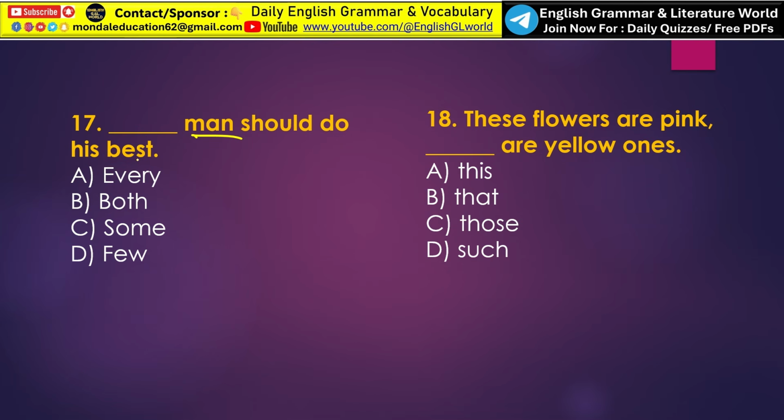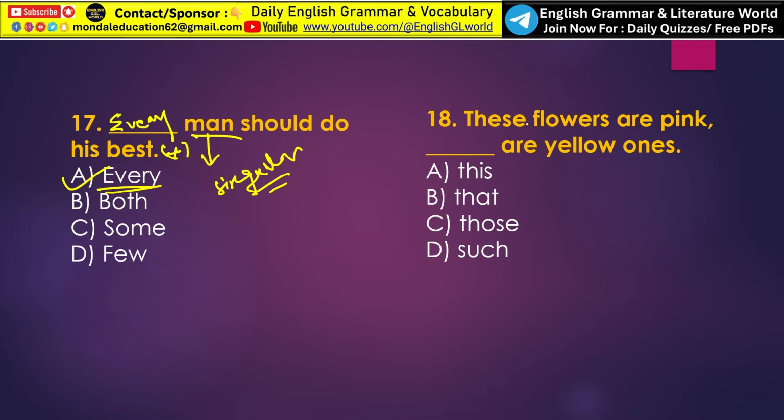Dash man should do his best. So here man is a singular countable noun. And the sentence expresses a general truth or duty that appeals to all people. So in such cases we use every. So option A, every, is the correct answer. Every man should do his best. And the sentence also suggests a positive sense, and a positive thing is always accepted. That means every man should do his best.